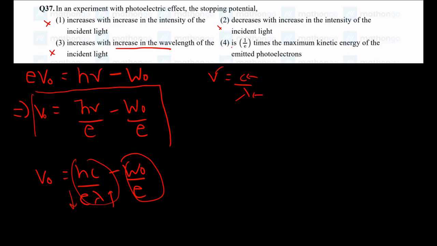Now they are telling the stopping potential is 1 by e times the maximum kinetic energy of emitted electrons. What is the maximum kinetic energy of the emitted electrons? It is just the energy of the radiation minus the work function, and if you multiply it with 1 by e, we get the stopping potential as we have derived above. So I'd say option 4 is correct.